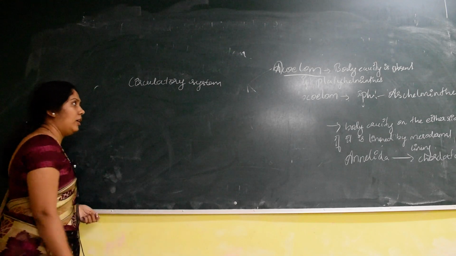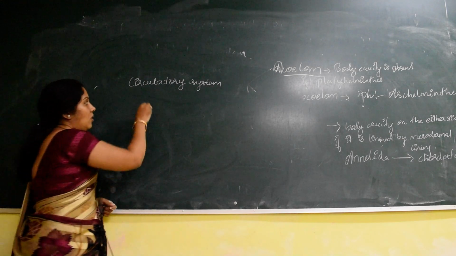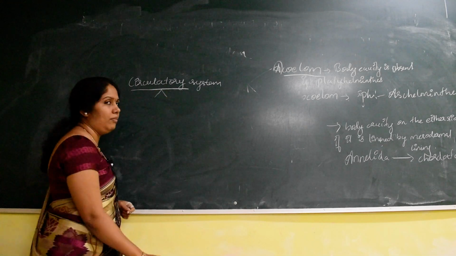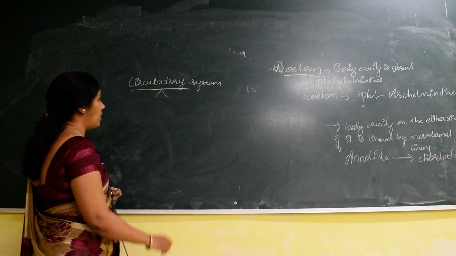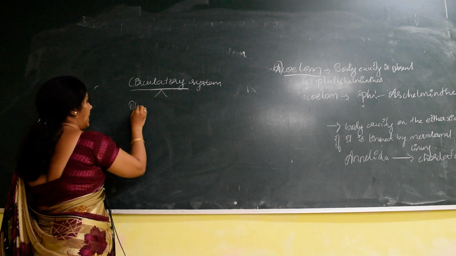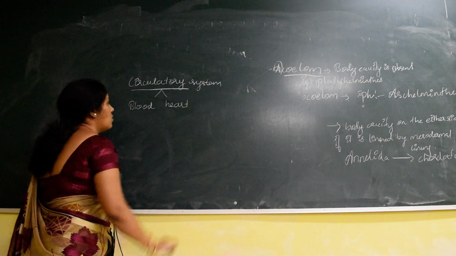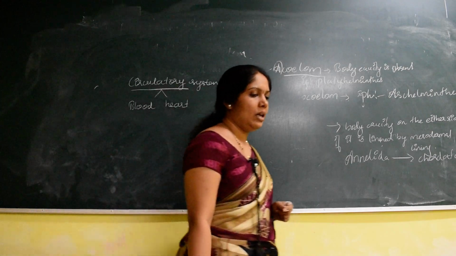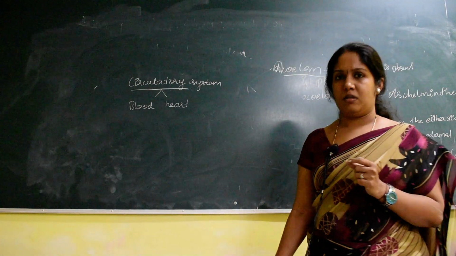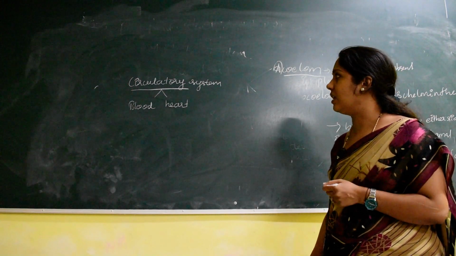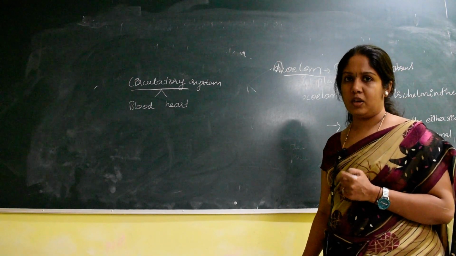So the circulatory system: you take any organism which has a circulatory system, it mainly consists of two important components. One is blood and the other one is heart. So the blood and heart are the two major organs or systems which we see in the circulatory system of a particular organism.